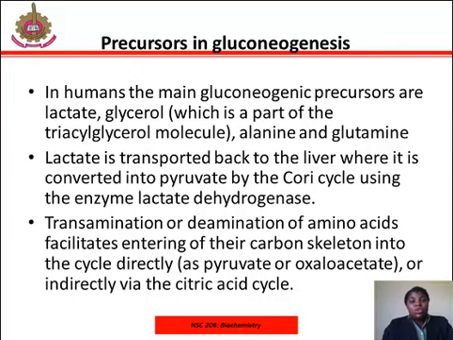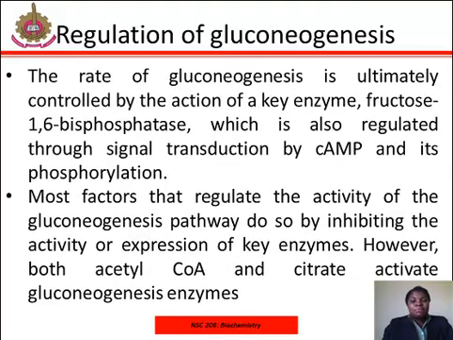In mammals, gluconeogenesis is restricted to the liver, the kidney, and possibly the intestine. However, these organs use somewhat different gluconeogenic precursors. The liver uses primarily lactate, alanine, and glycerol, while the kidney uses lactate, glutamine, and glycerol.